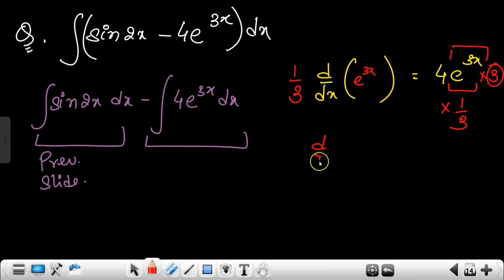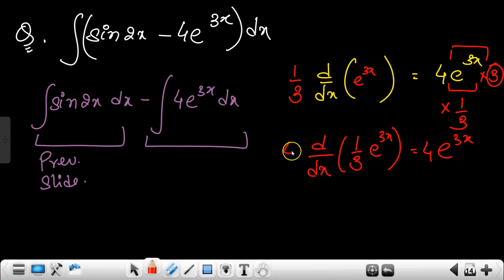d dx of 1 by 3 e to the power 3x is giving us e to the power 3x, and we need to multiply by 4 also, because on the right hand side 4 is there, so on the left hand side 4 must be there. Yes or no? So what is coming is d dx of 4 by 3 e to the power 3x is giving us 4 e to the power 3x. Yes or no?